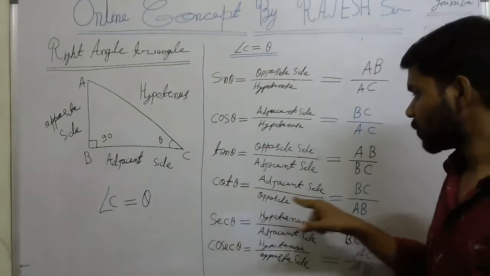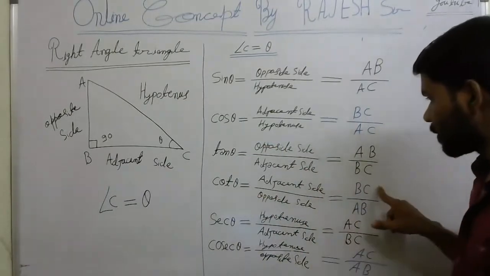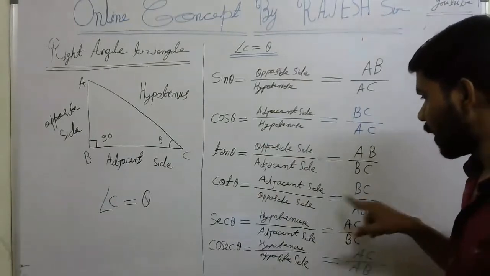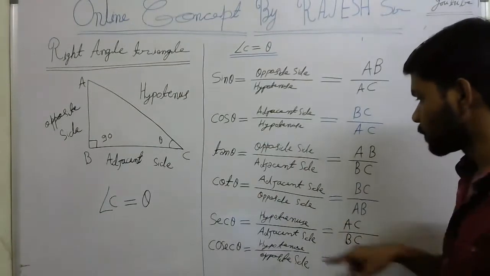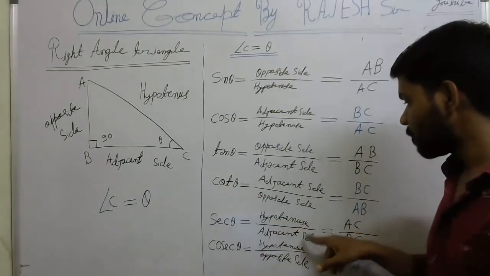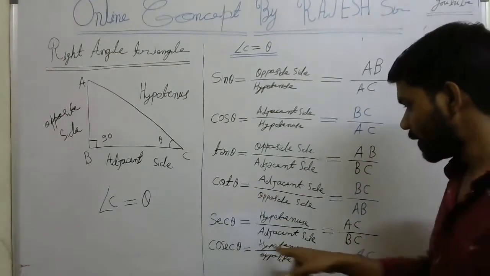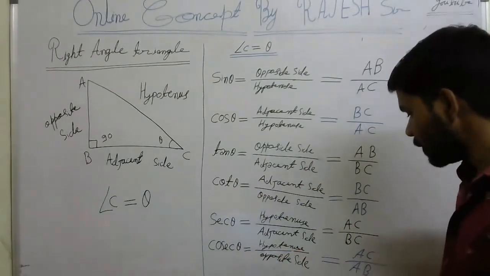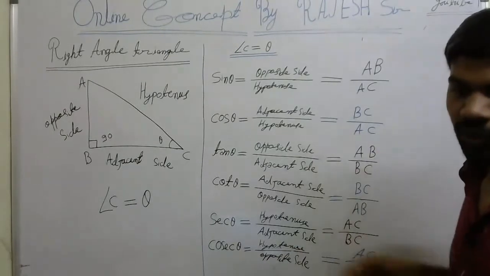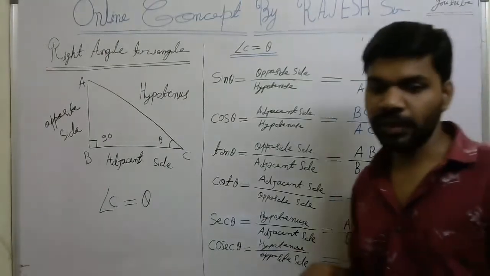Same, cot theta is equal to adjacent side by opposite side. So the adjacent side is BC and the opposite side is AB. Sec theta is hypotenuse by adjacent side. So AC by BC. Cosec theta is nothing but hypotenuse by opposite side. So AC by AB.